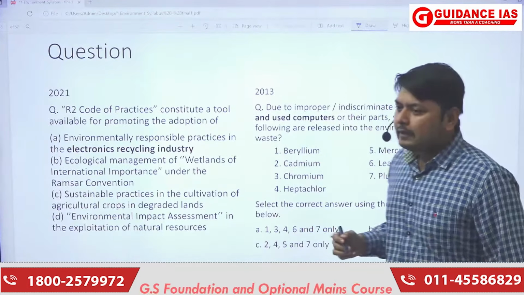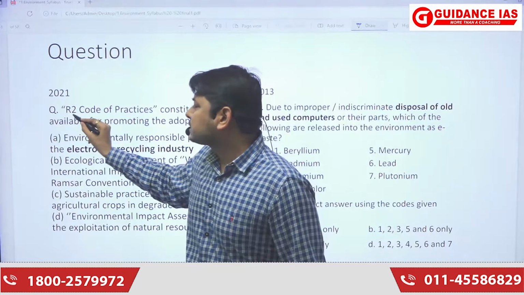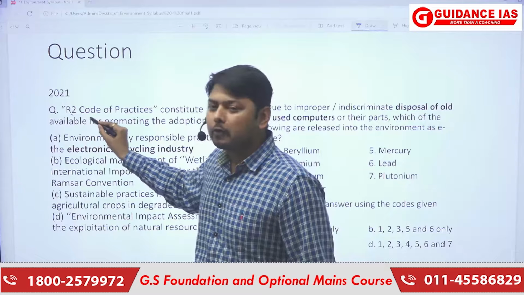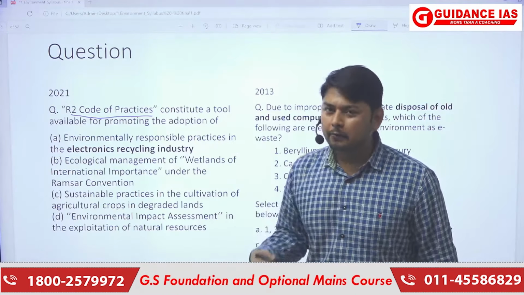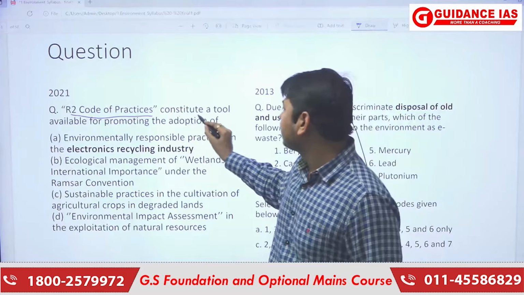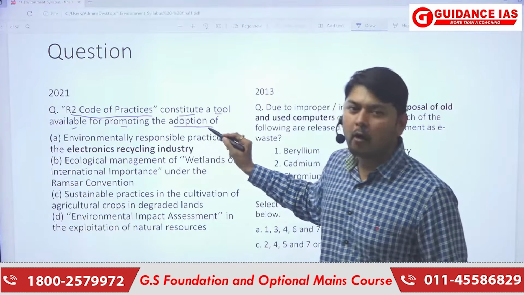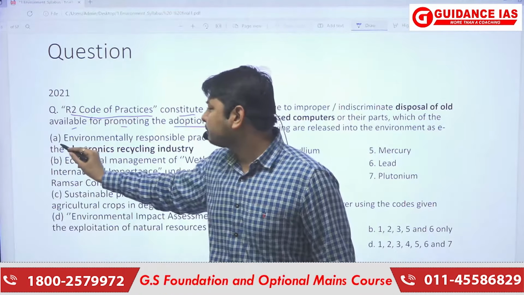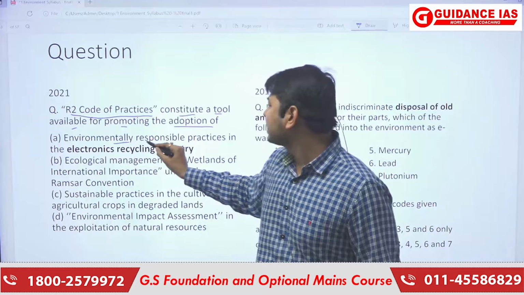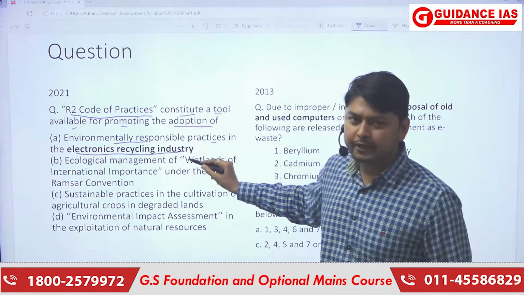So the 2021 question specifies the R2 Code of Practices, a tool available for promoting the adoption of. The options it is giving: statement A is environmentally responsible practices in the electronics recycling industry.